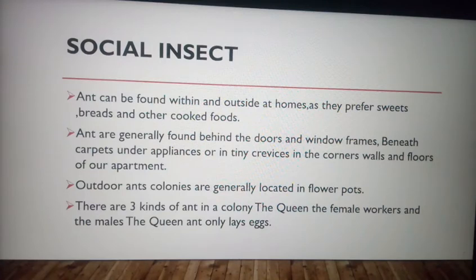All are ants, but one ant is the queen. What is the work of the queen? She is laying eggs. Then worker ants are also there, so what are they doing? They are arranging all the things like food and some other things. And males are also present in their colonies.